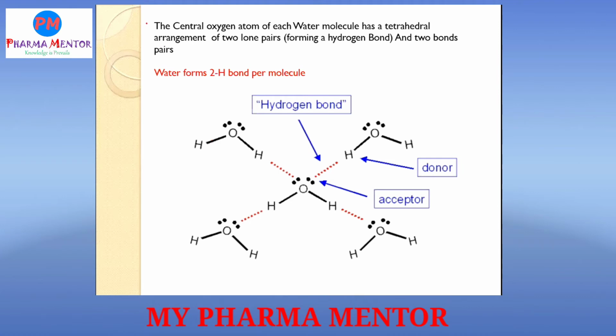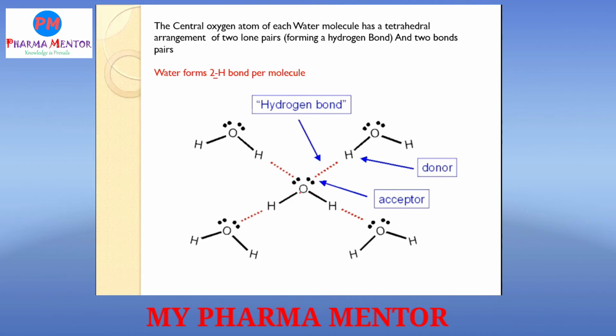So here the central oxygen atom of each water molecule has a tetrahedral arrangement of two lone pairs forming hydrogen bonds and two bond pairs. So here water forms two hydrogen bonds per molecule. You can see this center water molecule.